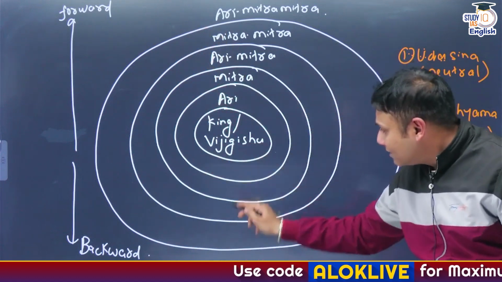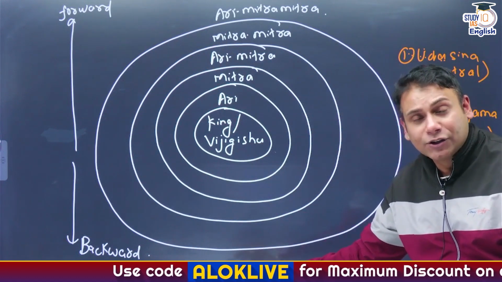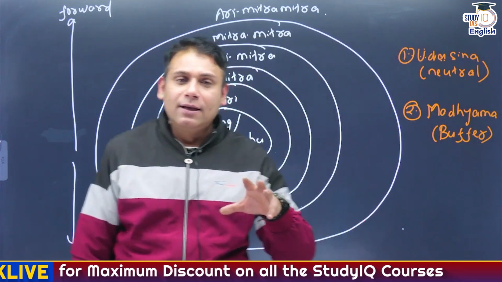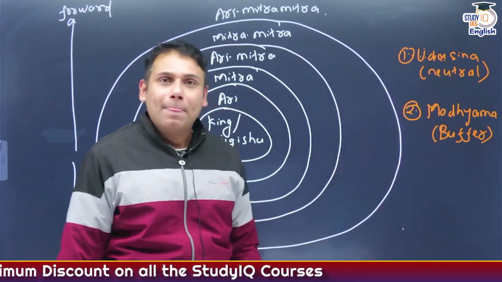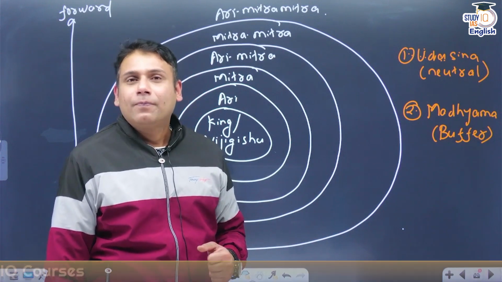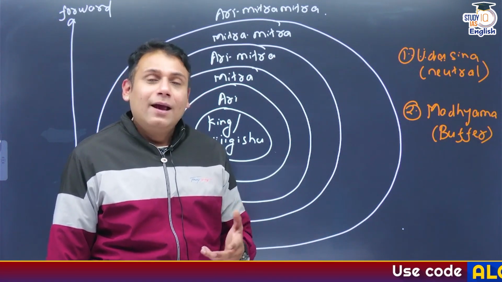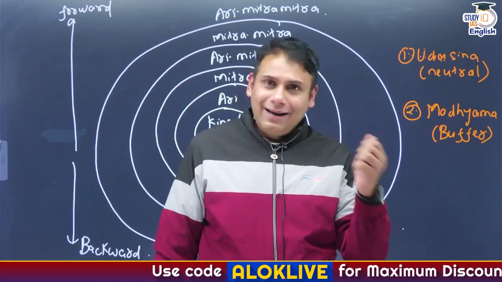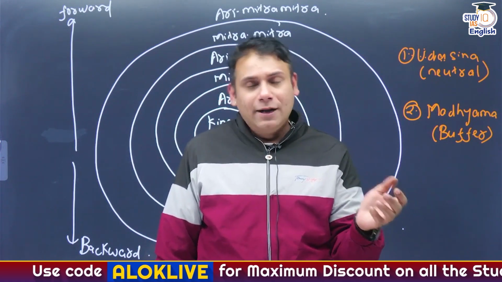There are 4 kings in this direction as well as the backward direction. And there are certain states who maintain neutral status. They are referred to as Udasin. Correct? Smallest example, Nepal. Nepal is maintaining a neutral status in that case, and Nepal is allowed to come into India. It is allowed to go into China.